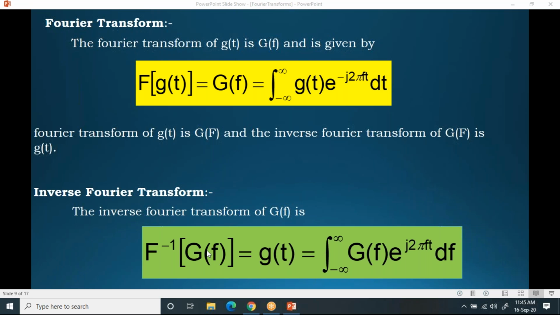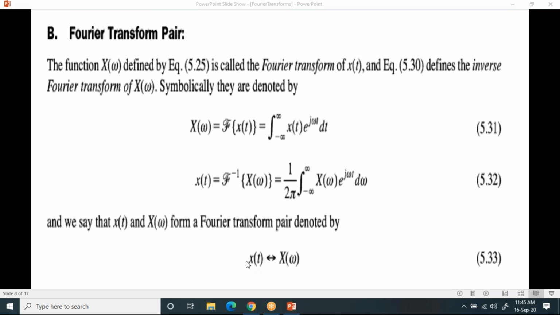Inverse Fourier transform converts frequency domain to time domain. Fourier transform converts the time domain signal to frequency domain. Now observe the previous slide. If you apply Fourier transform to the time domain signal, you will get X of omega. Omega you can write as 2 pi f, so you can also write this as X of f.